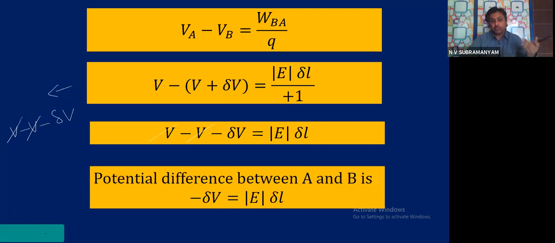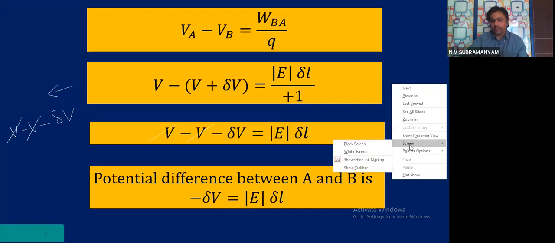Potential at A must have been more, and potential at B must have been less. That means dou V is negative.